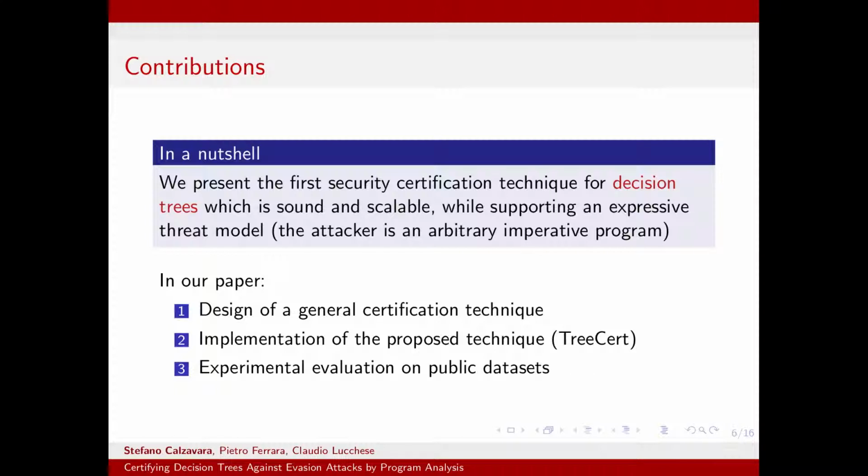What we propose in our paper essentially is the first security certification technique for a class of machine learning model, which is the class of decision trees. And this technique is sound and scalable while supporting a very expressive threat model, because we assume that the attacker can be represented as an arbitrary imperative program. In our paper, you will find the design of a general certification technique for decision trees, an implementation of this technique in terms of a tool, TreeCert, and the results of our experimental evaluation performed on free public datasets.